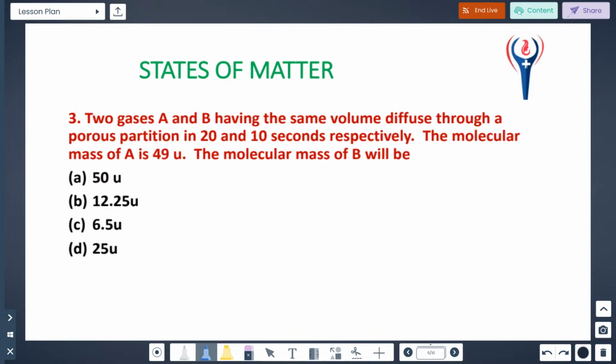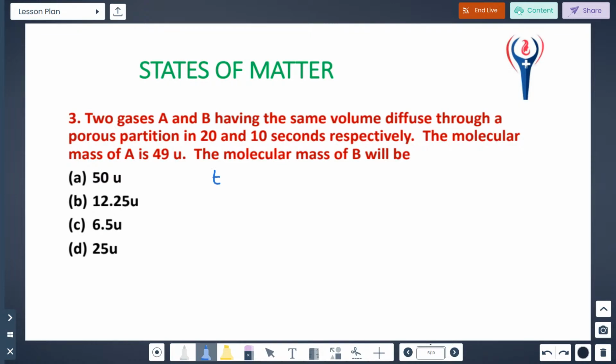Two gases A and B having the same volume diffuse through a porous partition in 20 and 10 seconds respectively. The molecular mass of A is 49 u, u being unified mass. They are asking the molecular mass of B. The time is given, so just remember this formula.